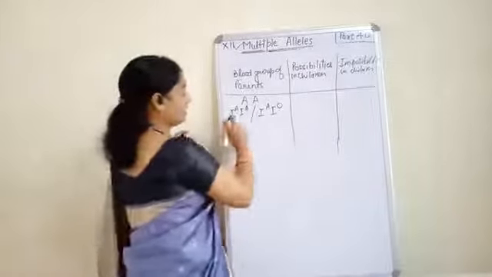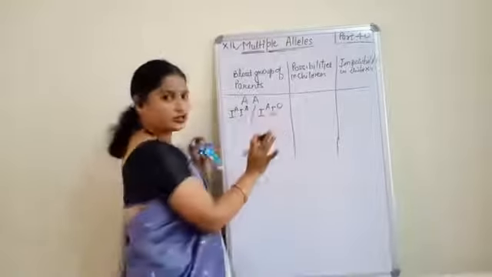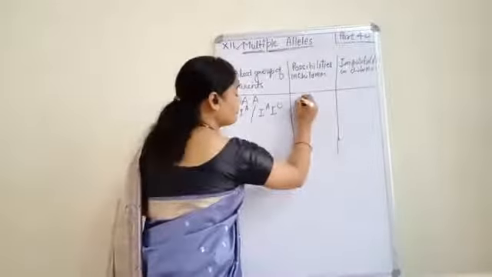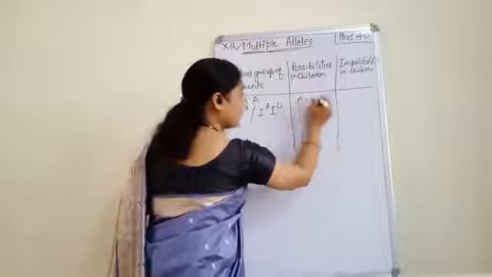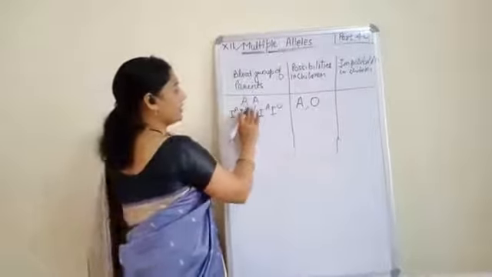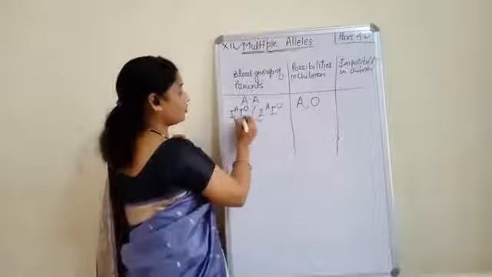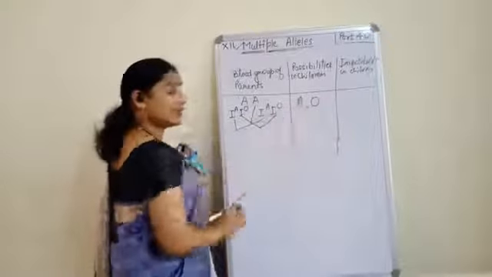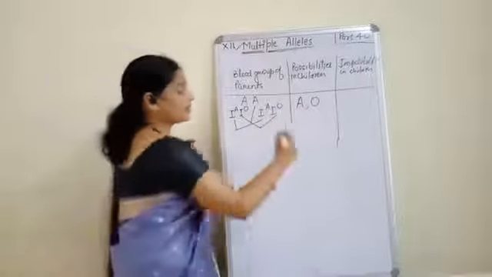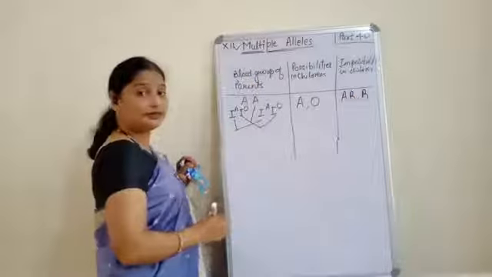Father may be this, mother can be this, father can be this, and mother can also be this. So what will be the possibilities in children? The children may have A and O. How A and O? Suppose the father is this and the mother is also this, then they will cross. If they cross, then the child can have this. Then what is impossible in the children? We can write down that A, B and B is not possible.